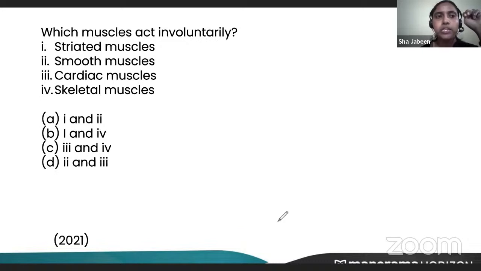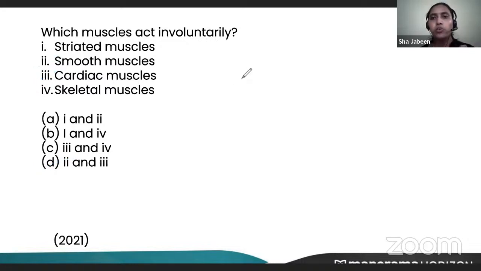Which option shows that smooth muscles are also involuntary and cardiac muscle is also involuntary? So the answer will be D. Option D shows both the right choices. So this was about the muscular tissues.